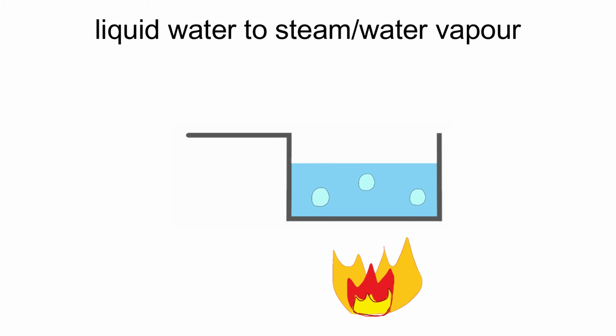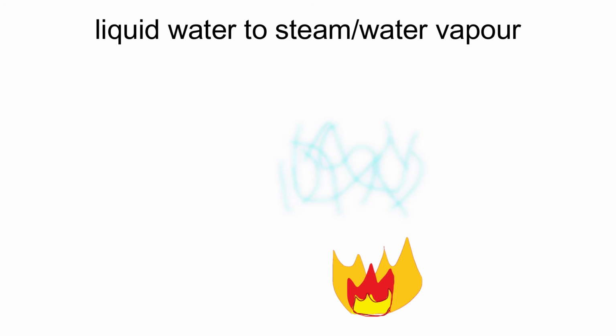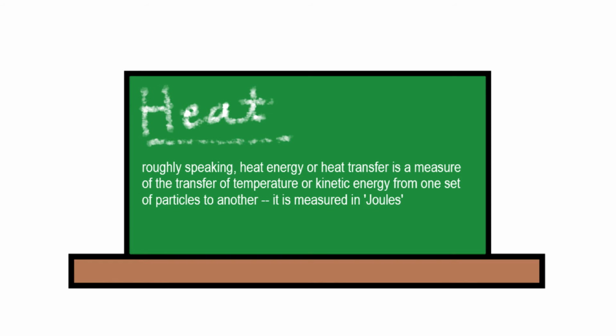Conversely, if we placed the water in a hot environment, the water particles will gain energy and speed up, and the distances between them will grow. It will become the gaseous form of water, steam or water vapor. This transfer of kinetic energy is what we call heat energy. In both situations, heat flowed from the object of higher temperature to the object of lower temperature, from the hot object to the cold object.